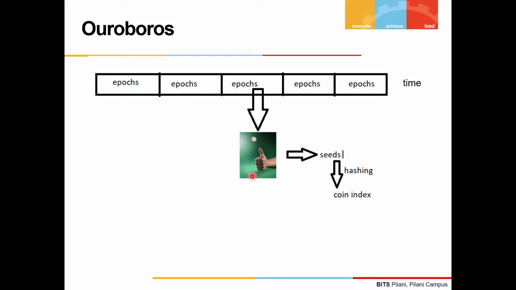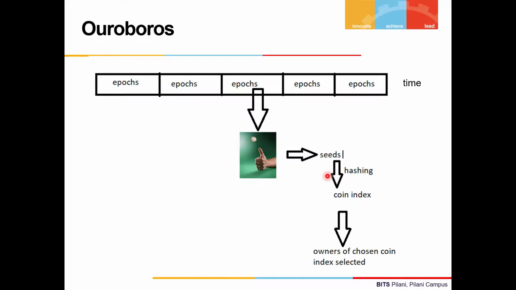Committee members govern this process of coin tossing. One thing to note here is that in Ouroboros, leaders only create empty blocks, and the input endorsers confirm and add transactions to the block.